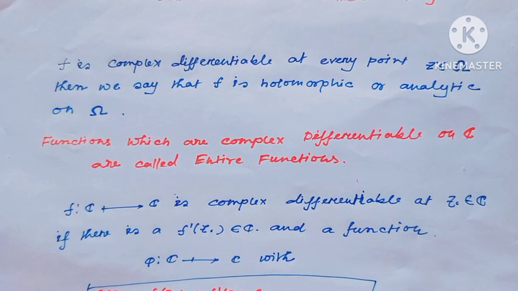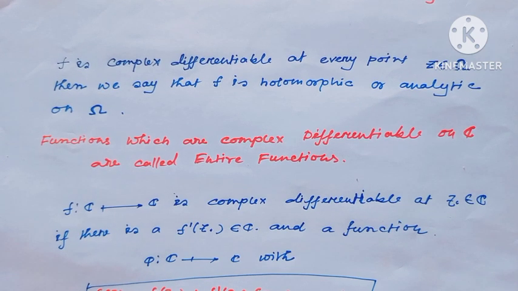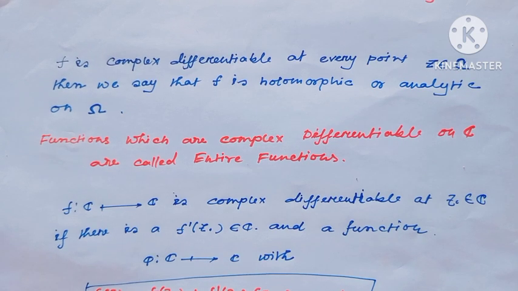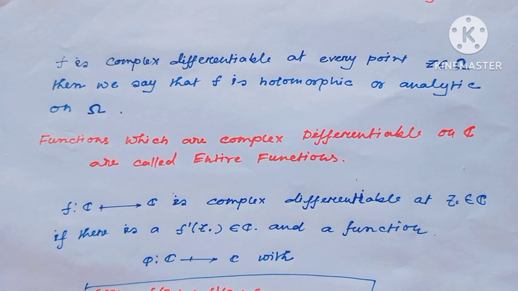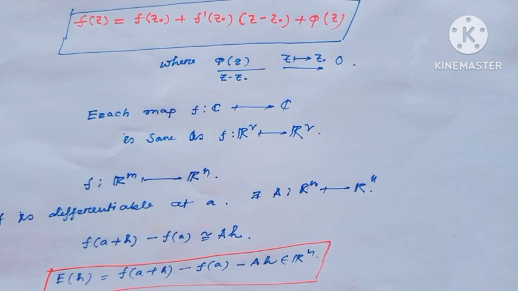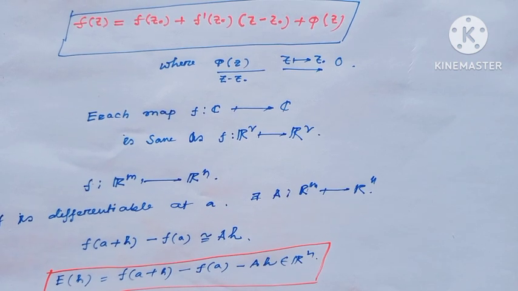complex differentiability. So in my previous video I defined what complex differentiability is, and what differentiability is in multivariable calculus, because a map F from complex to complex is actually similar to a map from R2 to R2.